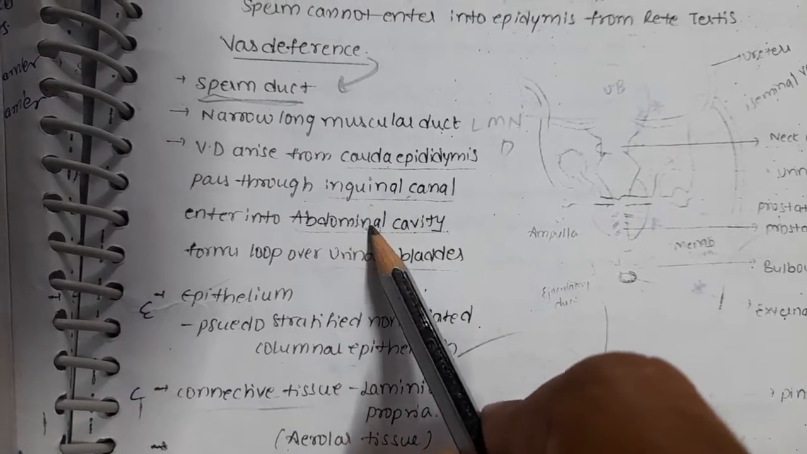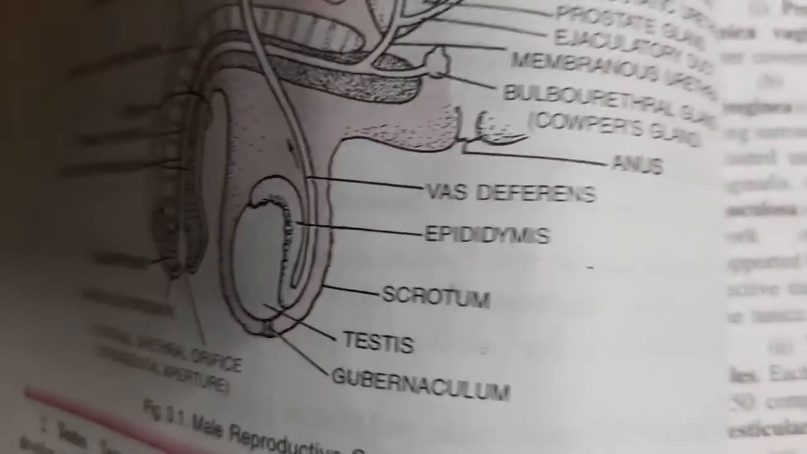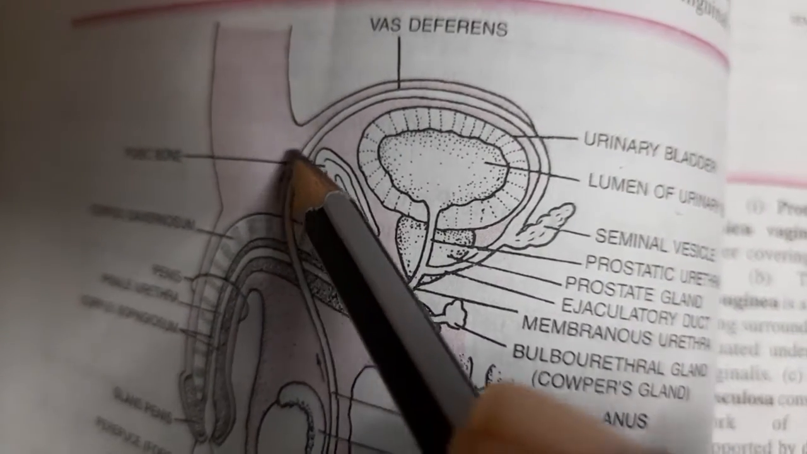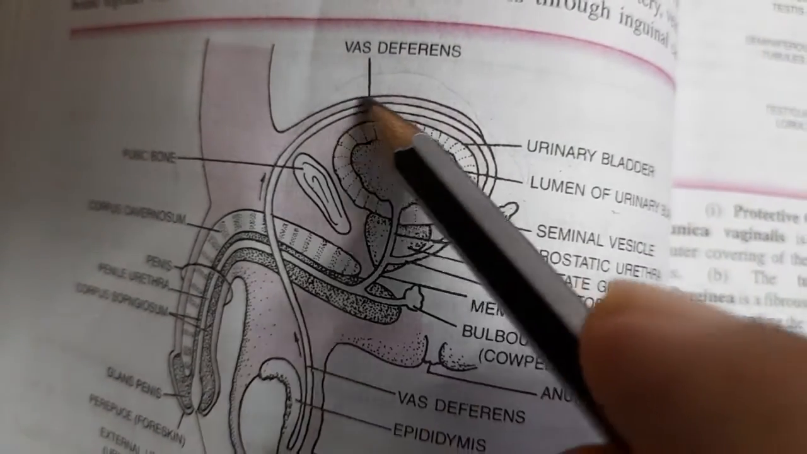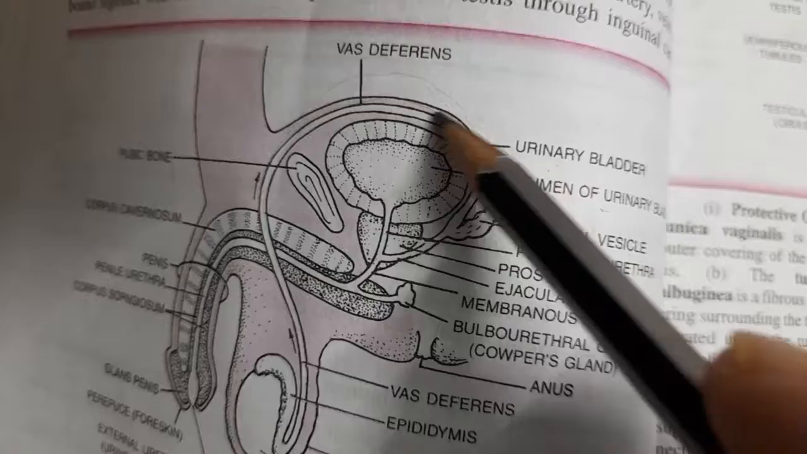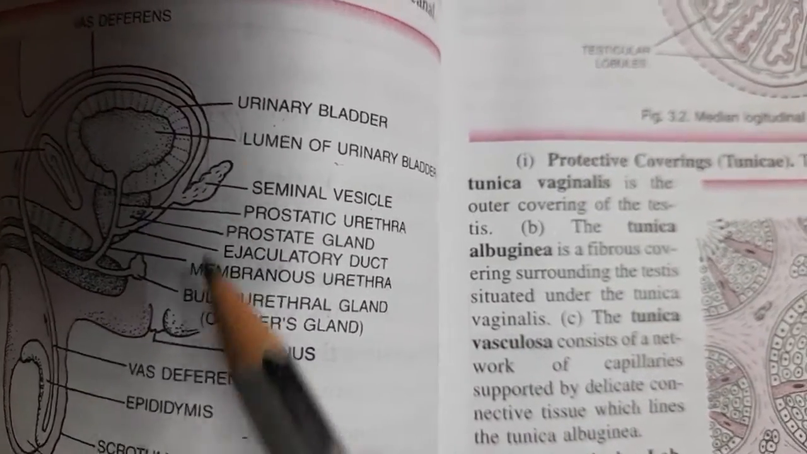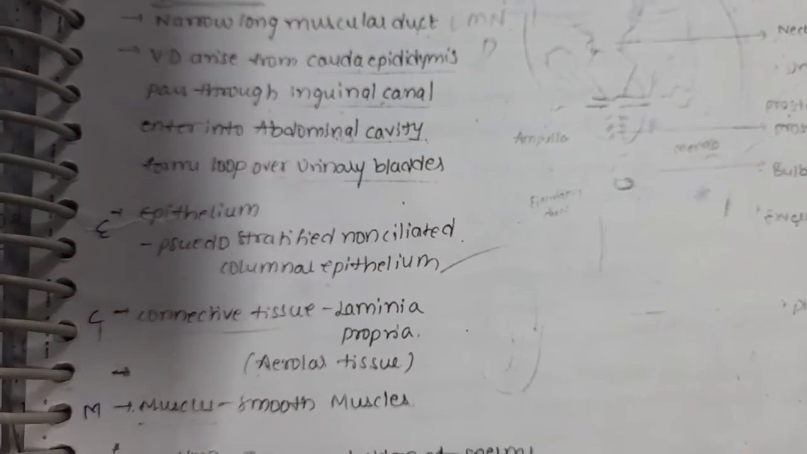It enters the abdominal cavity and forms a loop over the urinary bladder. You can see in this figure here. It passes through the inguinal canal, enters the abdominal cavity and forms a loop, like Henle's loop, over the urinary bladder.